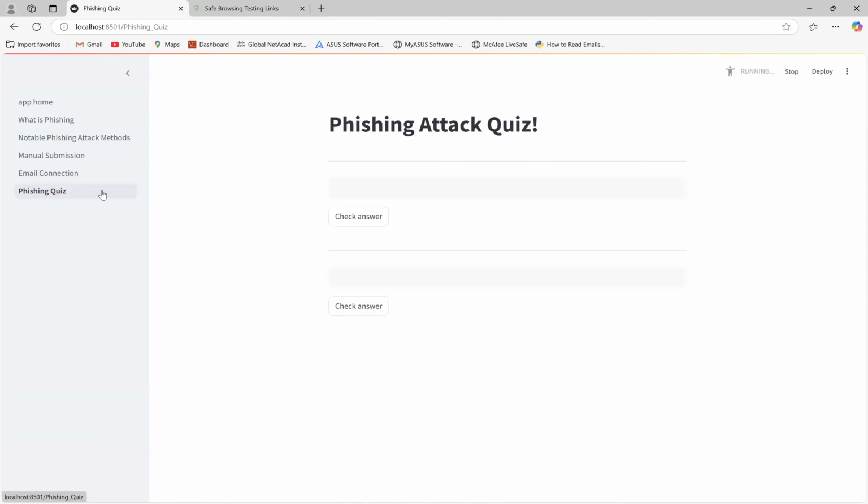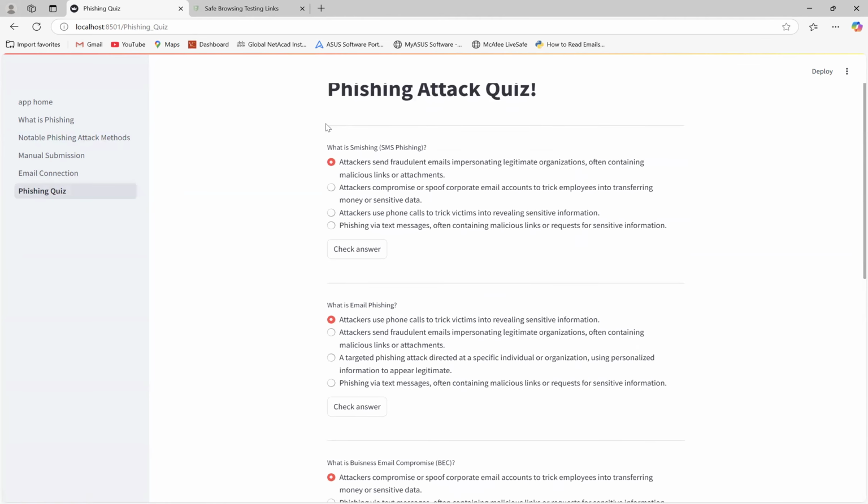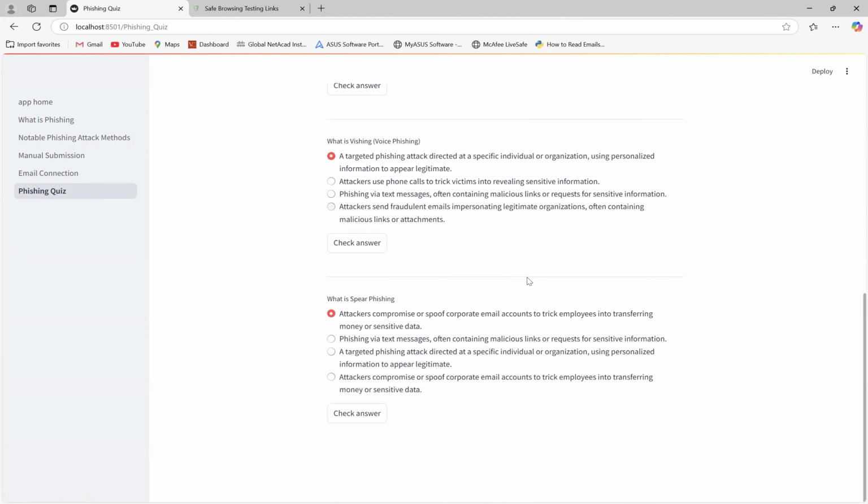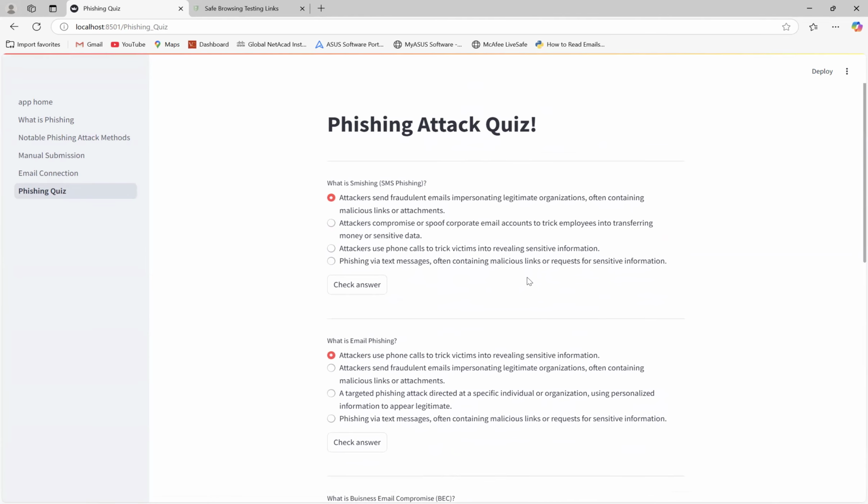And we're gonna go down here to the phishing attack quiz. And this is just your basic quiz. It's like 5 questions, and it's just gonna go over some of the information we talked about there. It's just fun testing your knowledge or just checking it out for yourself.